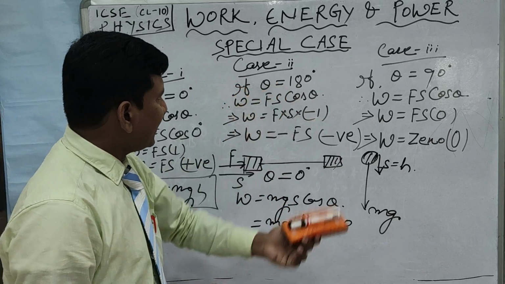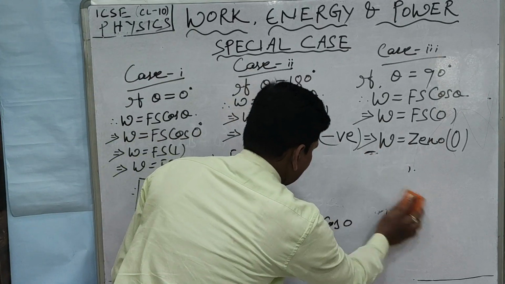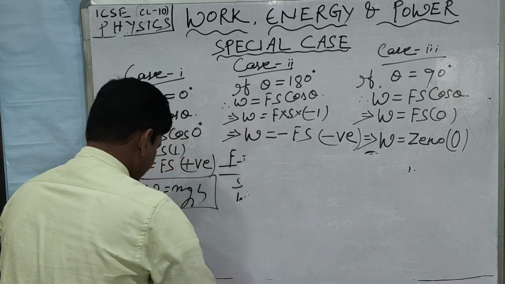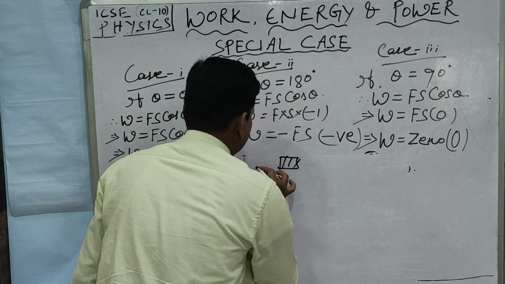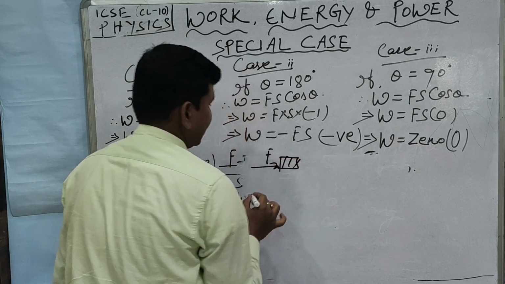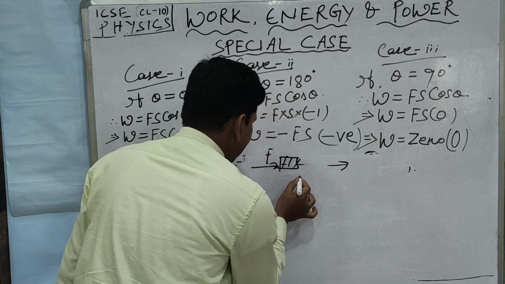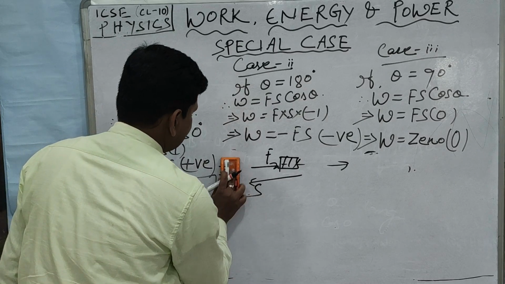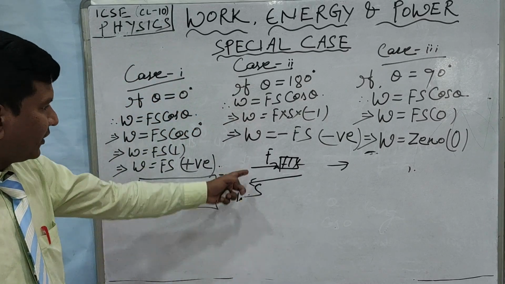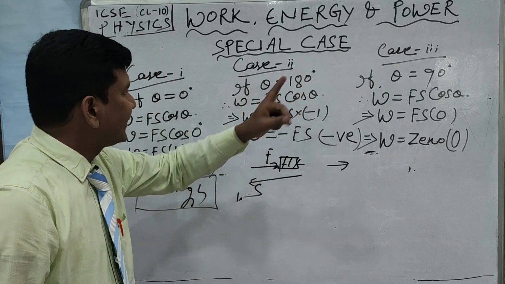So when theta is equal to 180 degrees, this is the case when we apply the force. Suppose this is a body. Now the force is applied onto the body along this direction, but the body is moving along this direction. S is in this direction. So at this moment, the angle between the direction of the force and the displacement is 180 degrees.